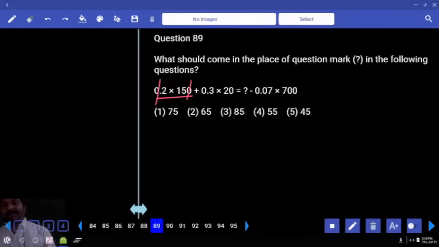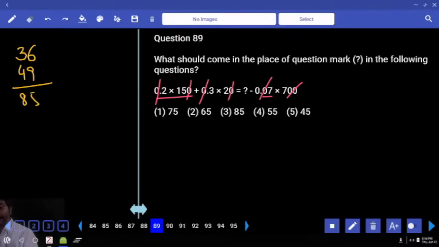Decimal and 0 can be cancelled. How much is it? Decimal and 0 can be cancelled. How much is that? 36 total. Correct? Right hand side, number after decimals, 2 digits are there. 2 zeros cancelled. 7 into 7. Minus 49 goes to the other side, becomes plus 49. Answer 85.